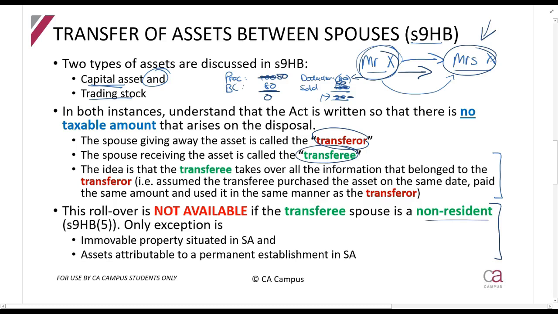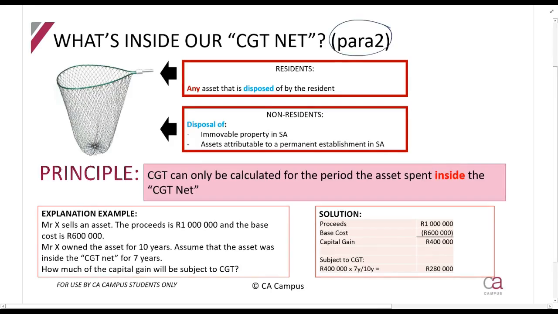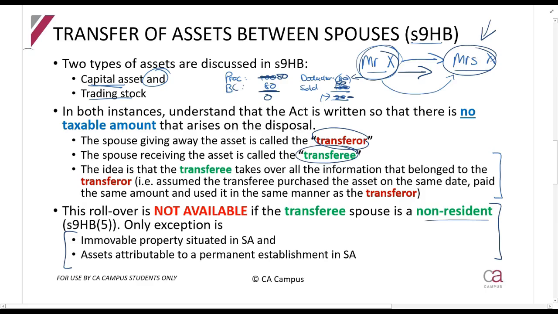But what assets will still be excluded? Immovable property in South Africa and assets of a permanent establishment in South Africa. Because you'll remember, paragraph 2 says, for non-residents, the assets which are in the net are immovable property in South Africa and permanent establishment in South Africa. So this section says if it goes to your spouse, we don't want CGT. Why? Because we know it's still going to be in the net. Because if your spouse, Mrs. X, now later sells it, she'll still be taxed.